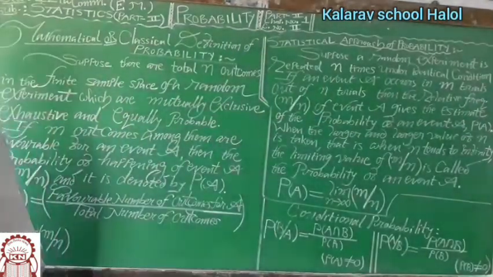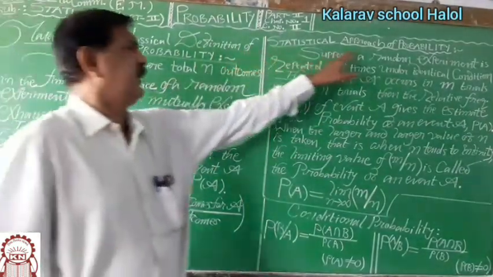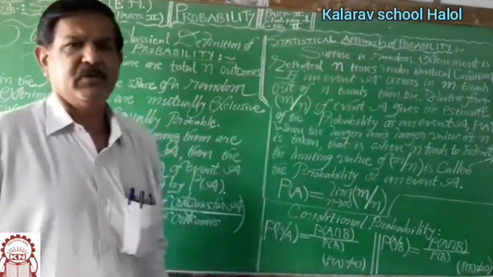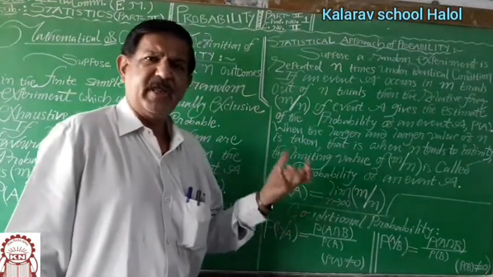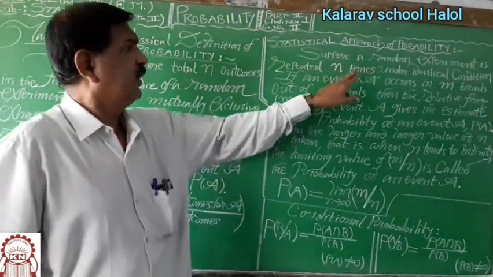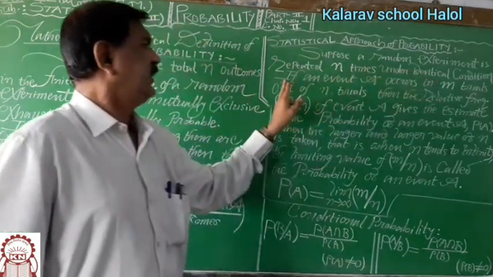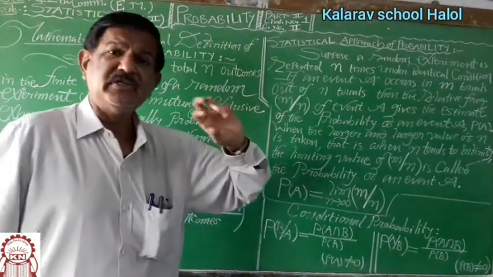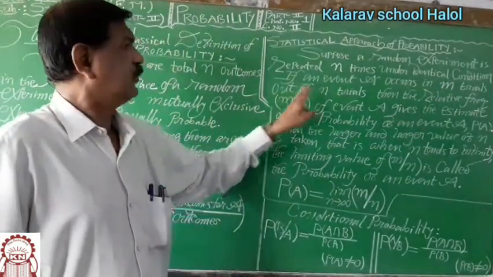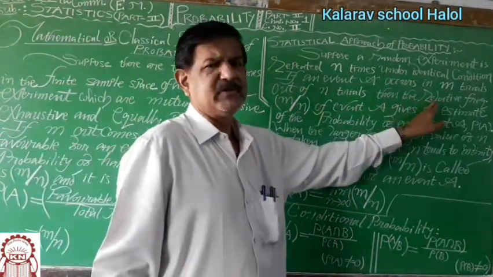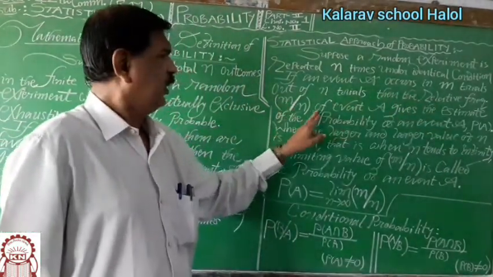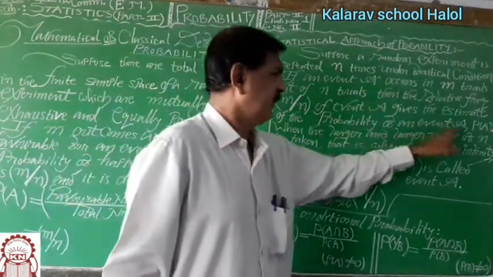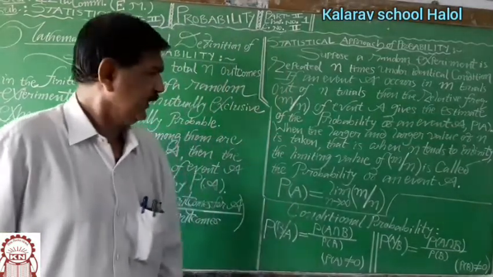Now what is the statistical approach? Statistical approach or statistical definition of probability. Suppose a random experiment is repeated n times, n is finite, under identical conditions, and if an event A occurs in m trials out of n trials, then the relative frequency, m upon n, of event A gives the estimate of the probability of an event A, that is P of A.